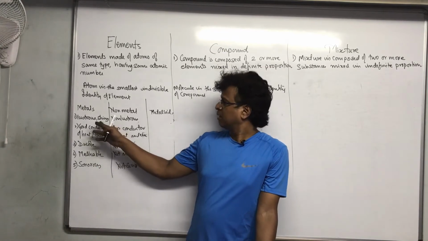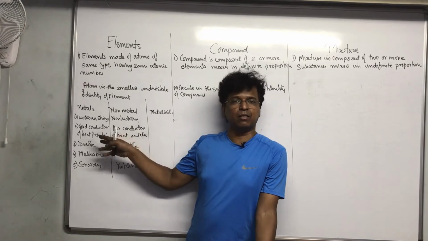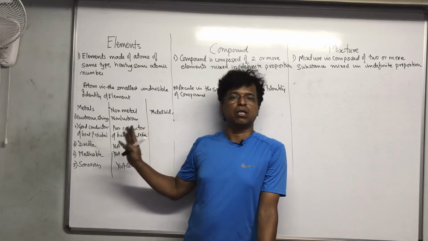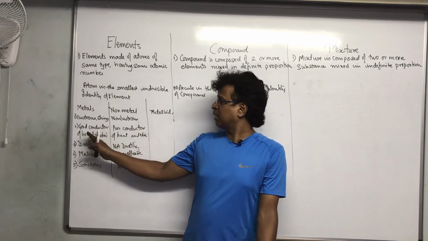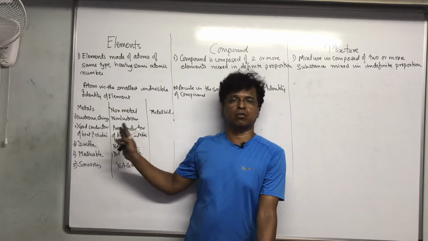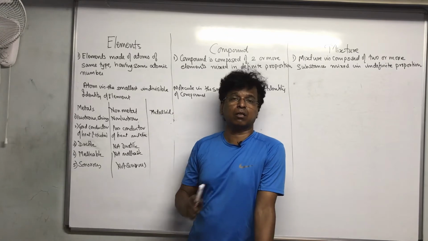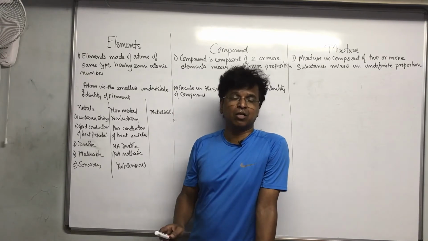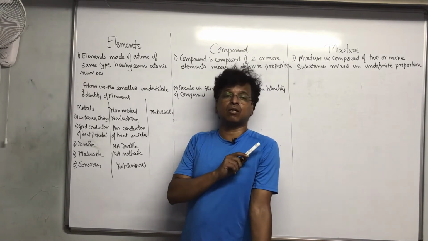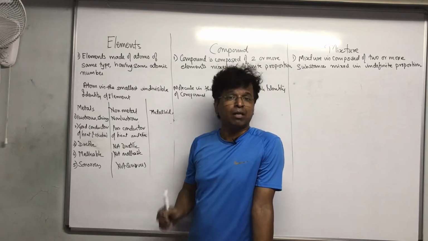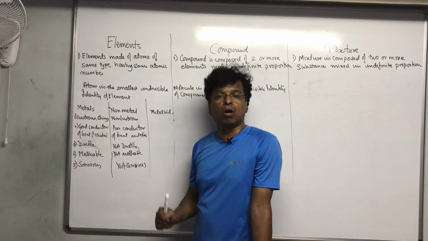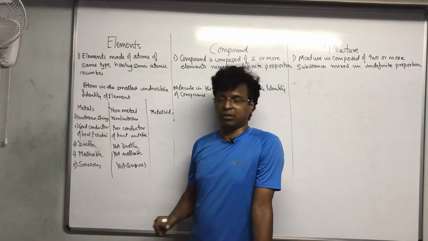Elements are of various types: metals, non-metals and metalloids. Metals are lustrous, shiny, whereas non-metals are not lustrous, not shiny. Metals are good conductors of heat and electricity. Non-metals are poor conductors of heat and electricity, and remember, they are not bad conductors. It's not that they don't conduct heat and electricity at all. They conduct, but they are poor conductors.